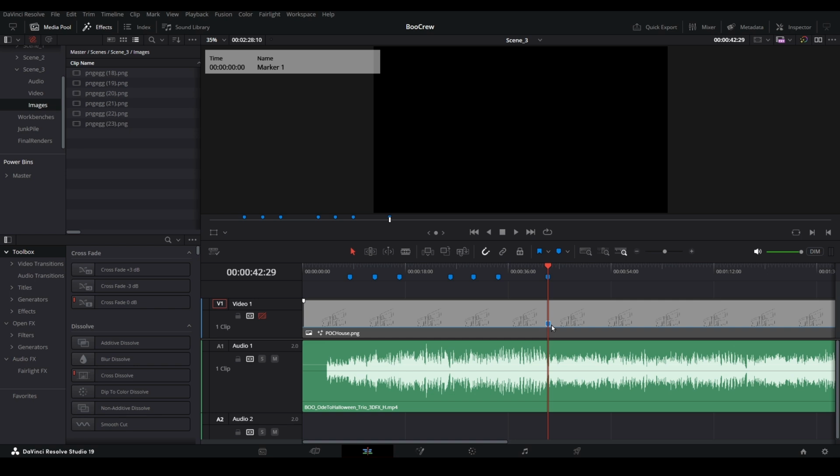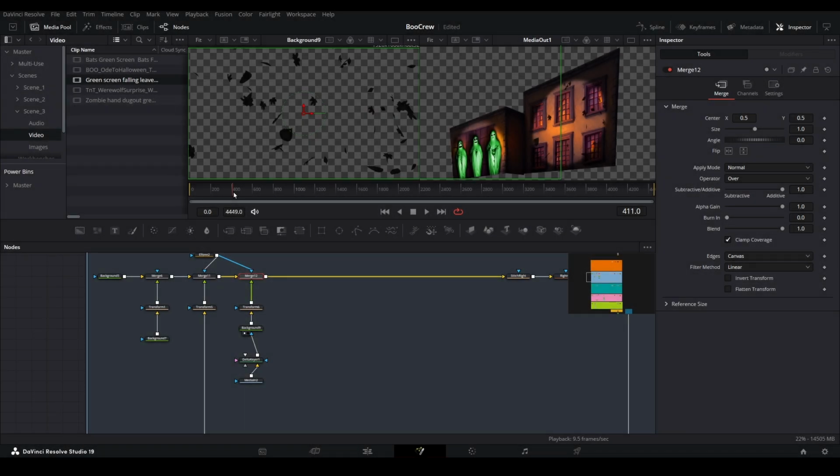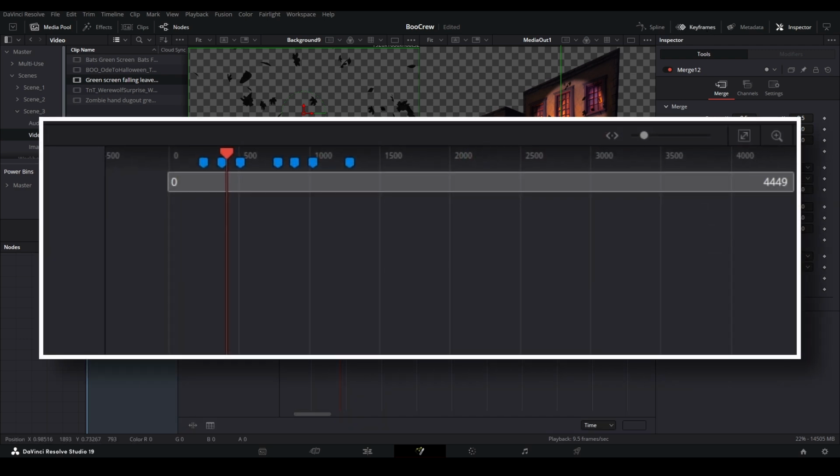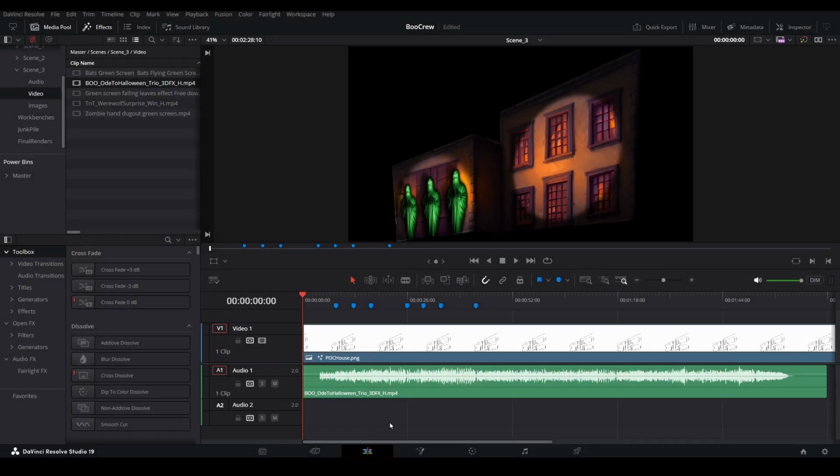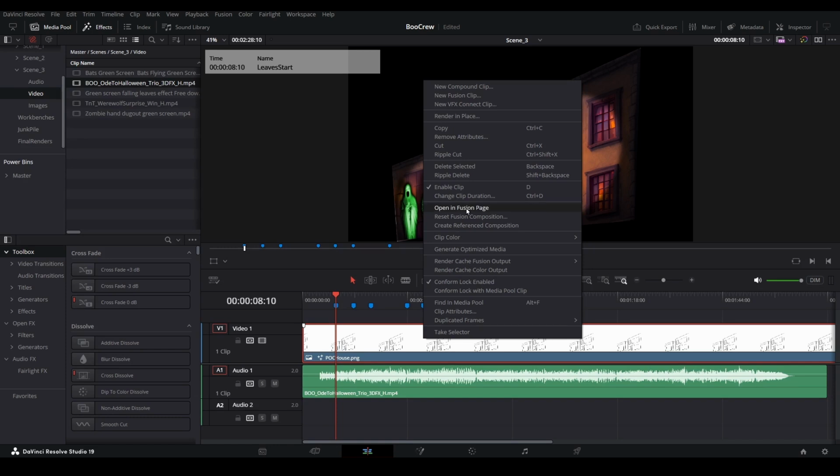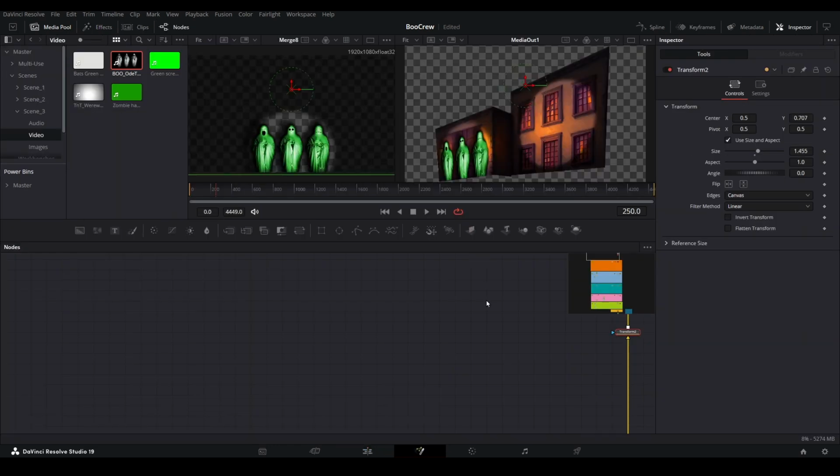For our purpose, we want the markers to be placed at the top of the timeline. Doing this will make them available within the Fusion page when we want to know what frame number the marker was placed on. By opening the Keyframes pane in Fusion and zooming into the viewer, we can see all of the keyframes laid out in a row. Hovering over any of the markers will show the exact frame number we want an event to start at. We can also navigate to that frame number on the edit page by placing the playhead over the marker and then opening the Fusion page. This will put us at the same frame number as the marker, and we can continue to build our show from there.